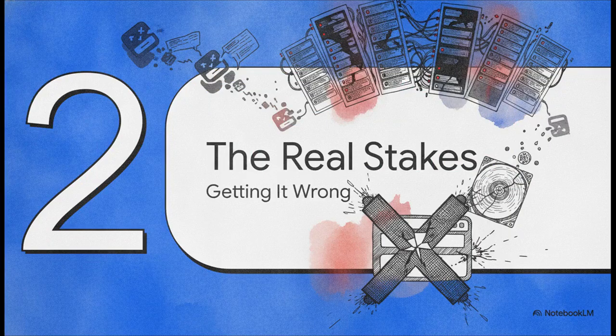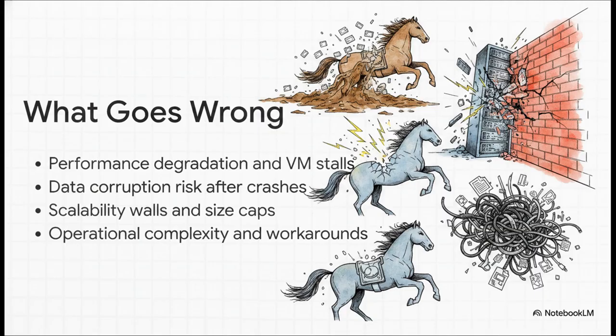Moving into part 2, the stakes of getting it wrong. Real-world operational dread. Before we actually get into the mechanics of how it works, we need to talk about what happens when you use the wrong file system, or try to use a generic one where a highly specialized one is needed. It basically brings on 4 massive headaches.